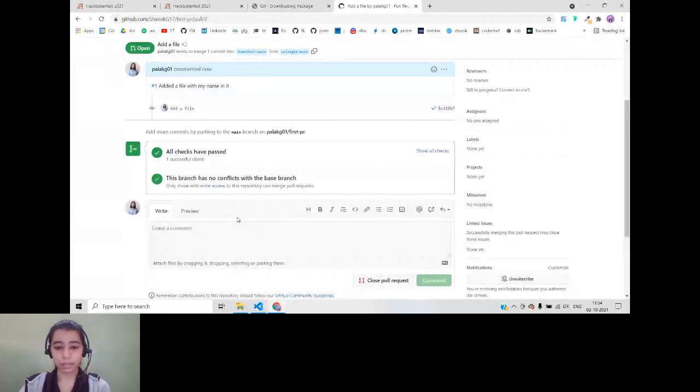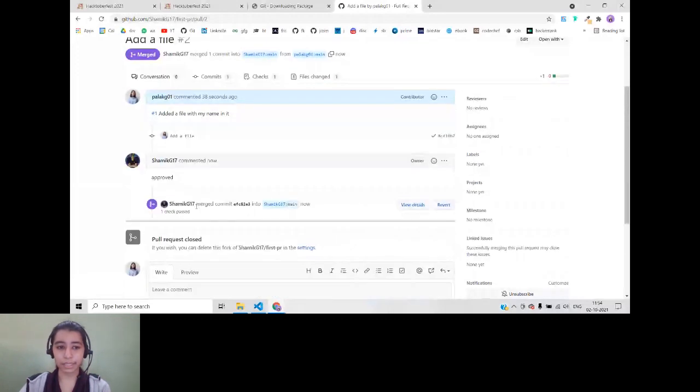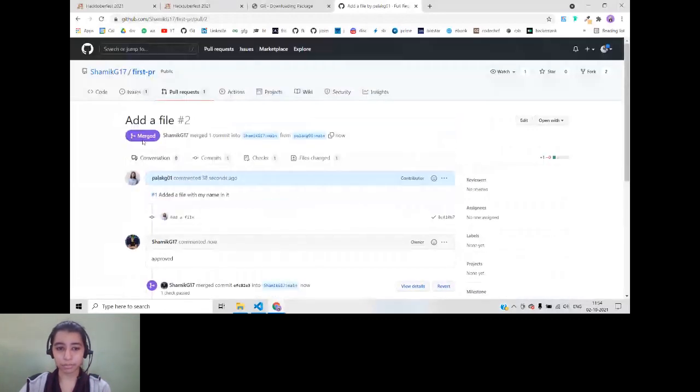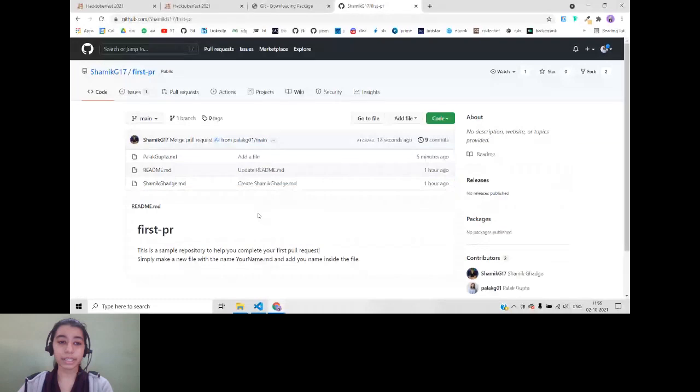Shamik, can you please check the request? Okay, so you can see that the owner has approved it. He commented that it has been approved, it has merged, and now you will see that it has been merged. In the original code, you will be able to see your file over here. So this is how easy it is to create a pull request in just 10 steps. Are there any doubts?